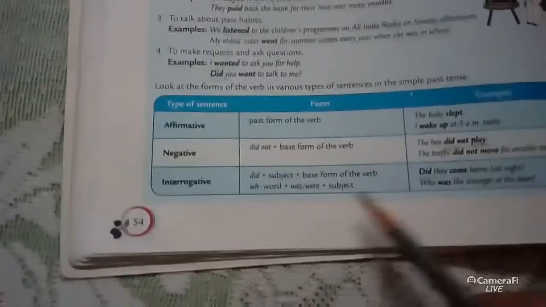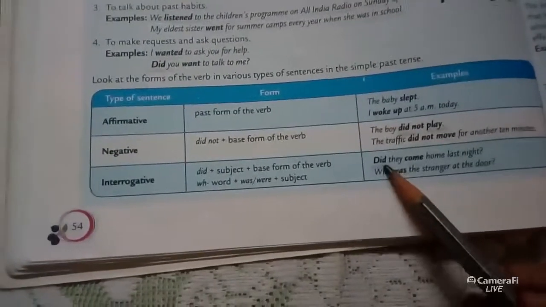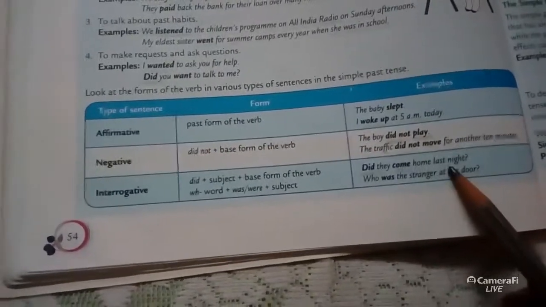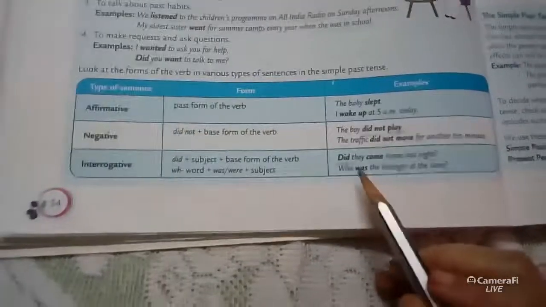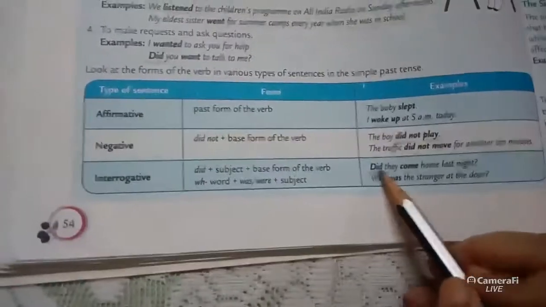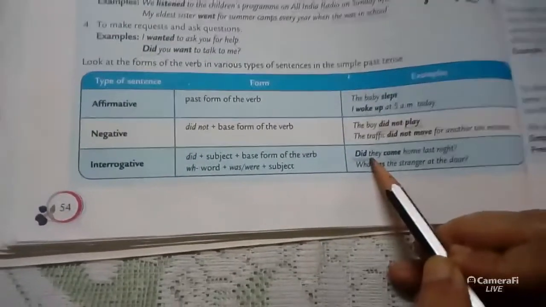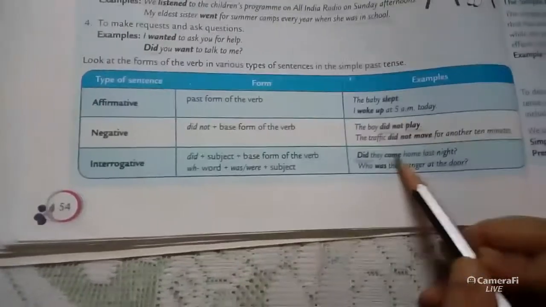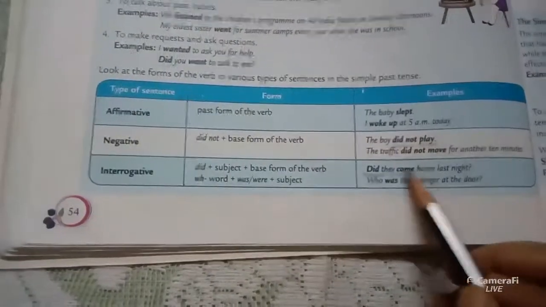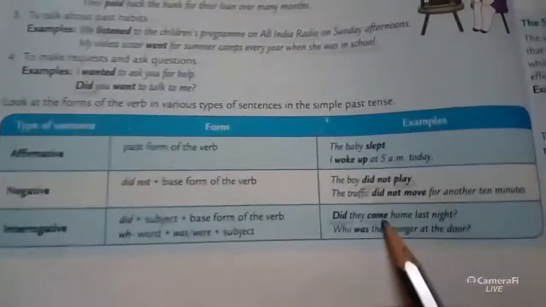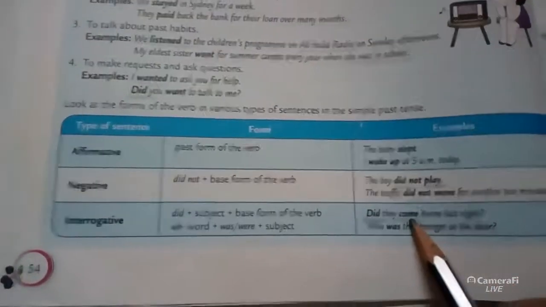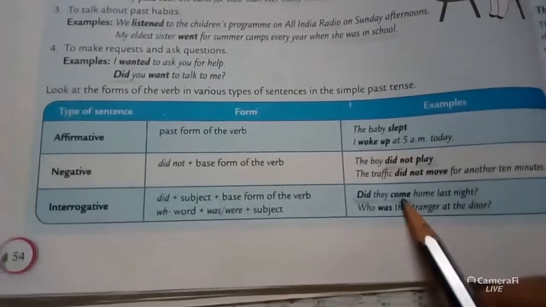And interrogative: did will come first, then the subject and base verb, like, did they come home last night? Listen carefully here. When you ask the question, did, the past tense of do, will come first, so the main verb will be the base form. Because in a sentence it is not possible to write two past forms of the verb, like did and came. Okay, is it clear to you?